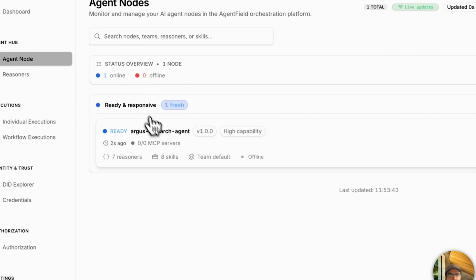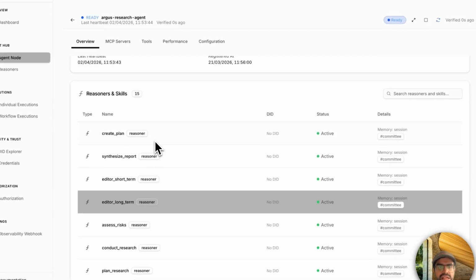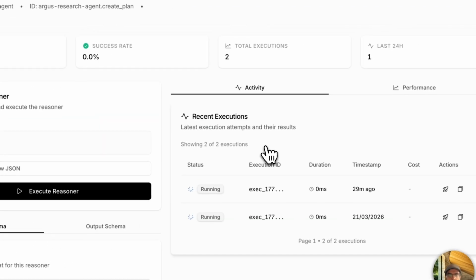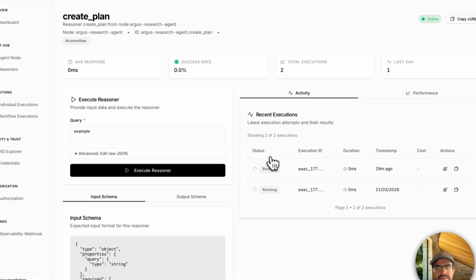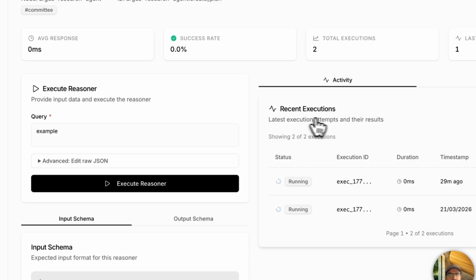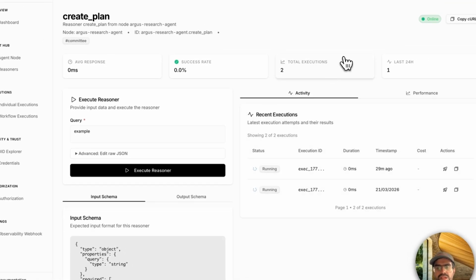So if you take a look here, for example, we have the agent node. You can take a look at all of the different reasoners and skills that have been created. And by going into them, you can also look at the list of all of the recent executions and also the performance marks that have run for that particular reasoner. And going into the reasoners here, you can take a look at the list of all of the active reasoners, and again go back into looking at the success rate, the total number of executions. So get all of this built-in telemetry.